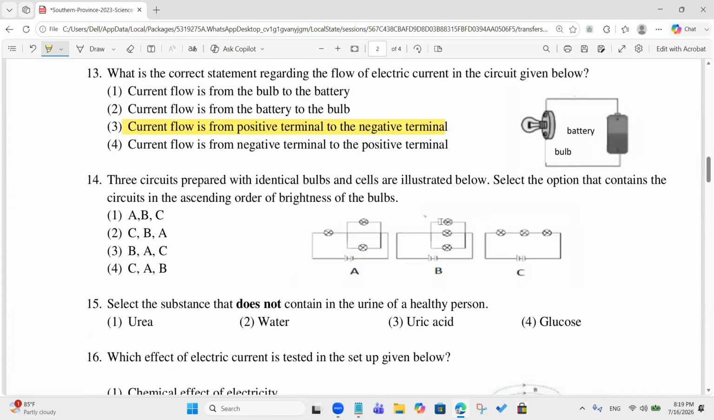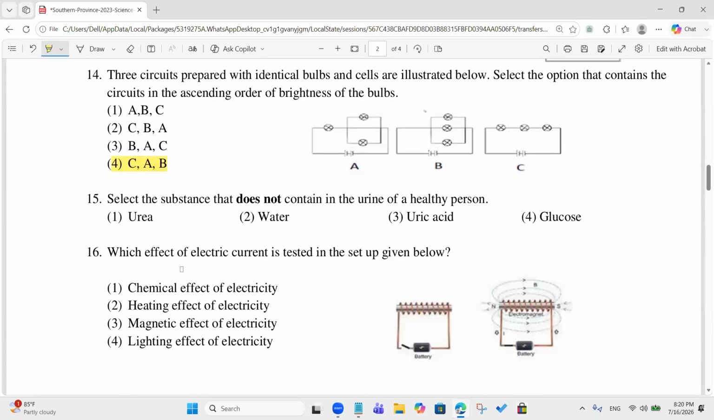Three circuits, C, A, B, are prepared with identical bulbs and cells as illustrated. Select the option that contains circuits in ascending order of brightness. CAB, sir. Fourth one. C has the least brightness, right? Then A, and then B. What is the connection name shown? Series and parallel. That one is series, B is parallel, and here it has both. So which one is the answer, as you said? Fourth one, CAB. Okay.